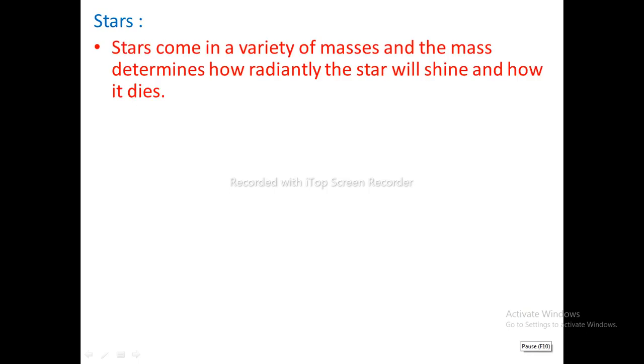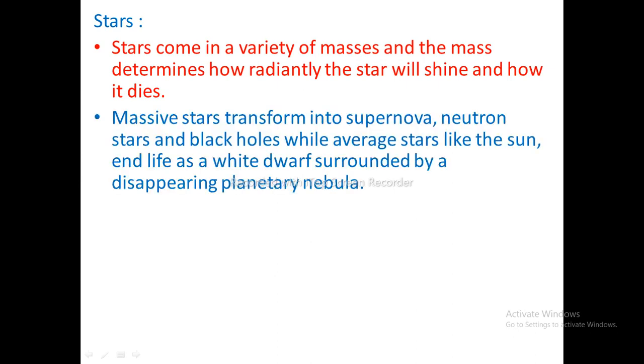Stars. The stars are burning and twinkling spheres of gases in space. The stars have their own source of heat and light energy and revolve around the galactic center of their respective galaxy. Stars come in a variety of masses, and the mass determines how radiantly the star will shine and how it dies. The stars are mostly composed of hydrogen and helium gases. The other elements present in them include carbon, nitrogen, neon, silicon, iron, etc.